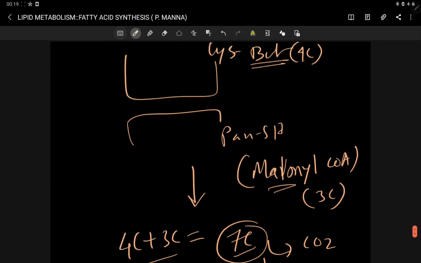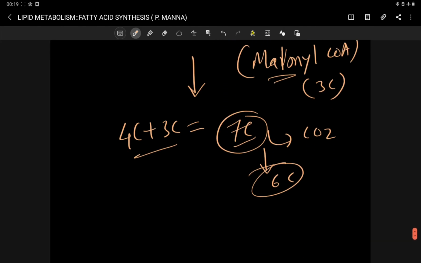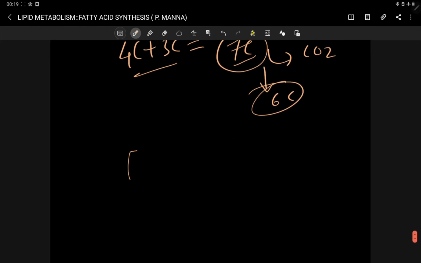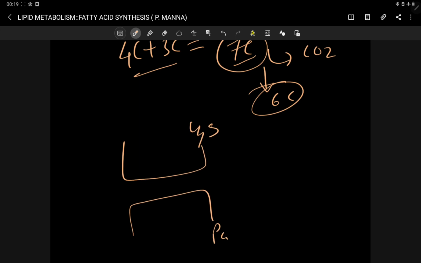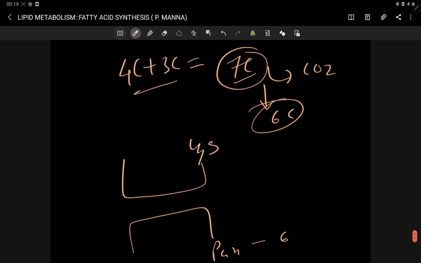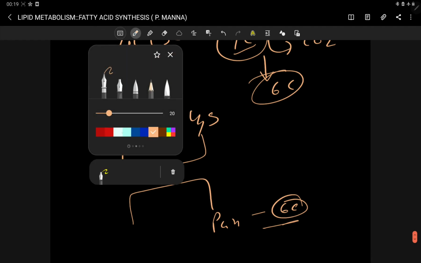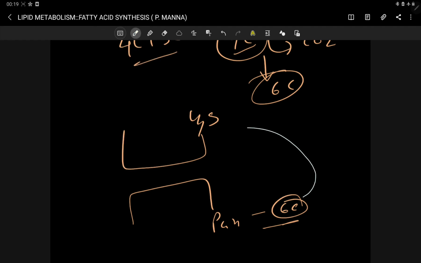Ultimately, here you can see this is your cis end, this is your pan end. Ultimately one 6 carbon acyl group is formed at the pan end, and this 6 carbon acyl group is now transferred to the cis end for the next cycle, and now pan end is free.